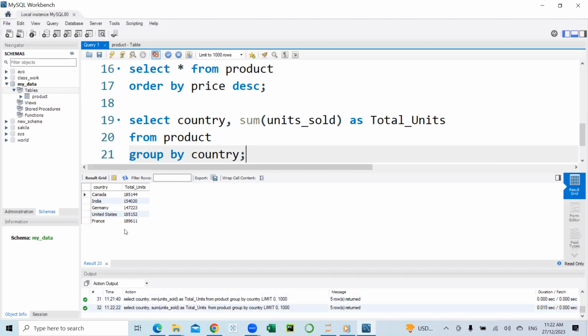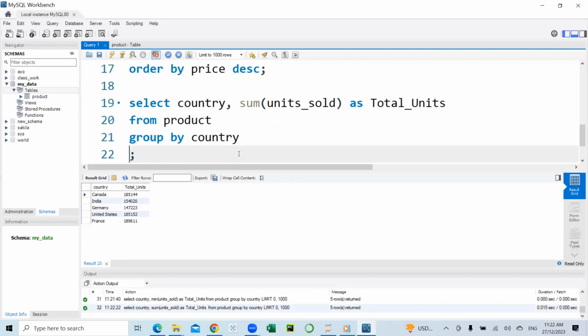Now, if, for example, we want only countries with total units sold greater than, let's say, 180,000, I think we have something around 199,000 here. But we want countries with total units sold greater than a certain figure. So we can use the having statements to achieve that.